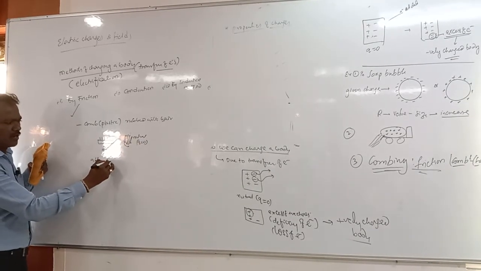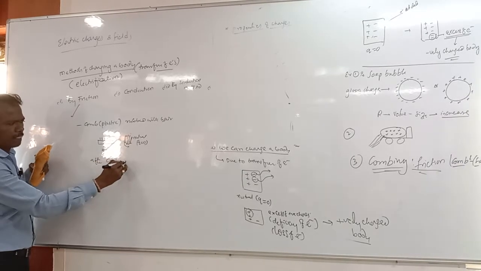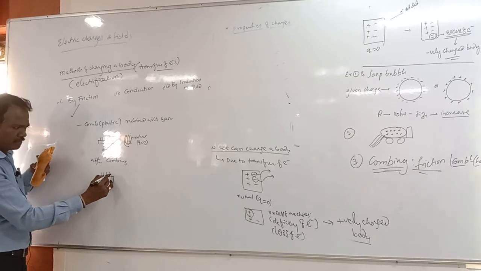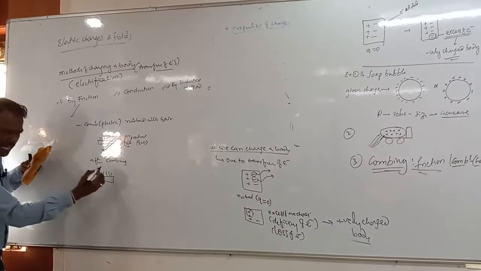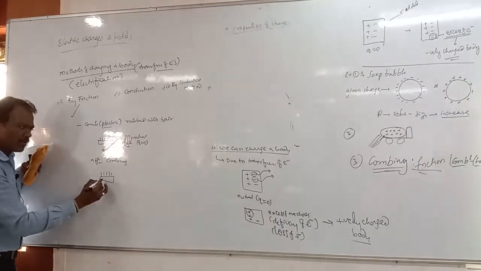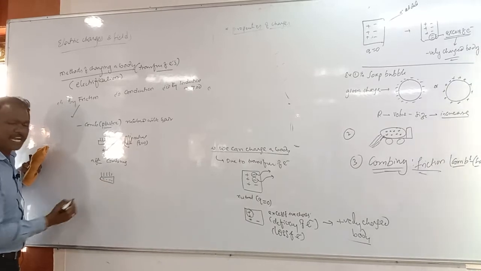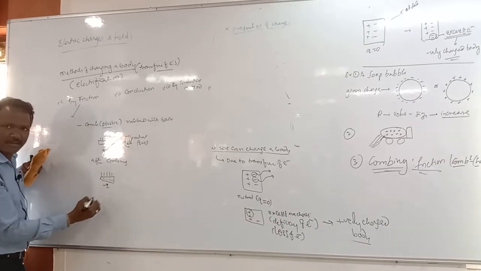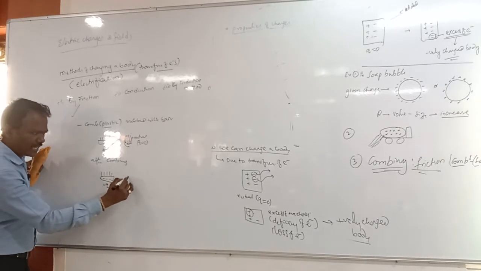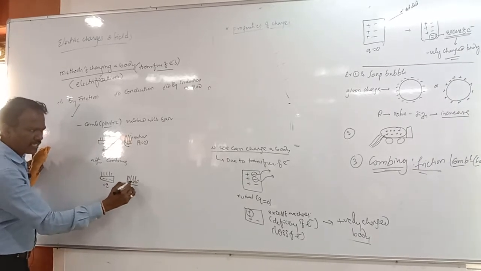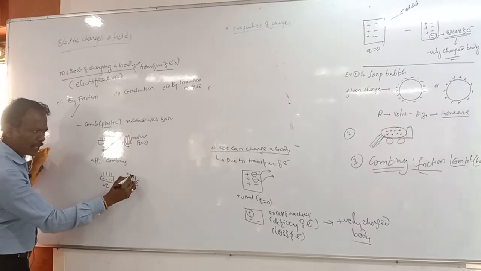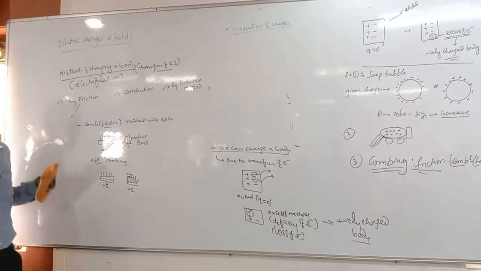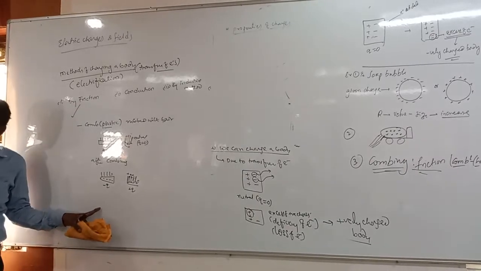After combing, what happens here? This plastic comb gets negatively charged, right? Minus q will be there, isn't it? And here the hair is positively charged, plus q is available, right?